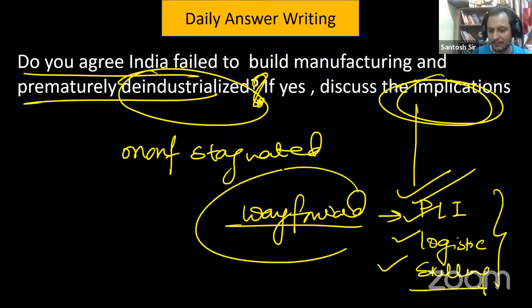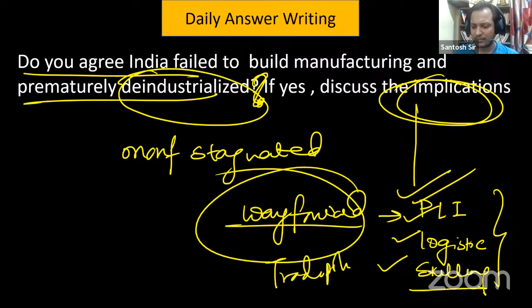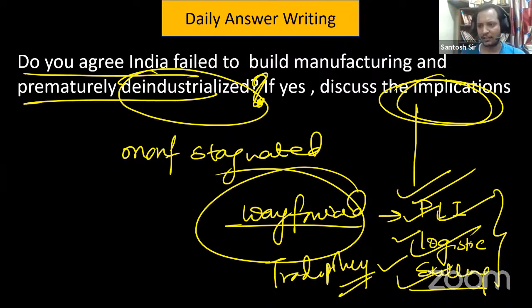In the way forward, talk about the government schemes. Talk about the trade policy; we have to align the trade policy also. PLI, logistics, skilling of the workforce, all these things we need to do in order to improve our share of manufacturing.